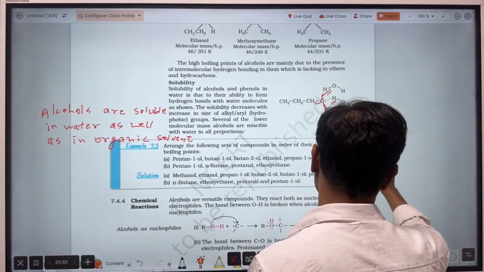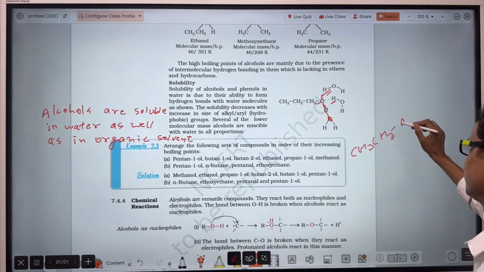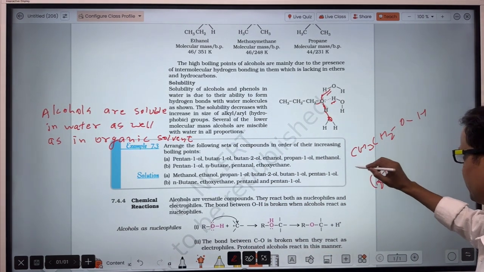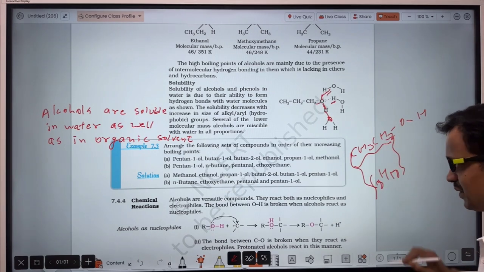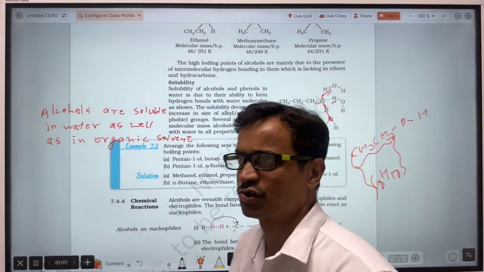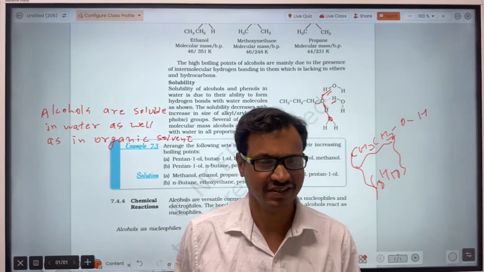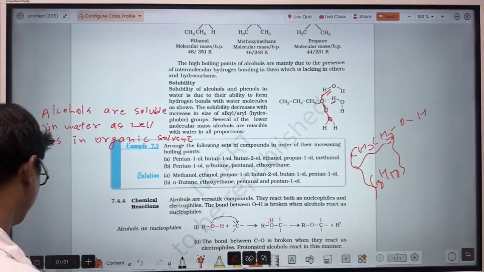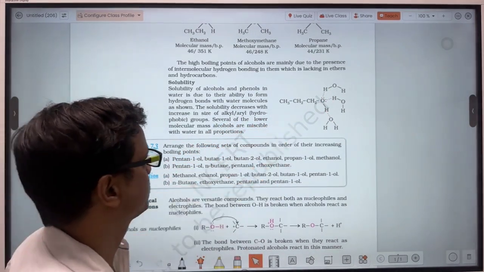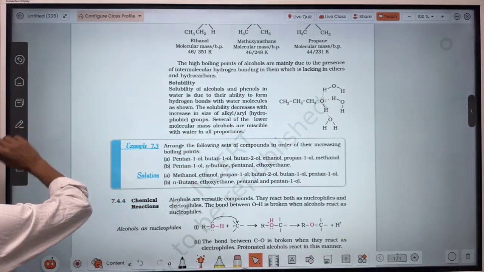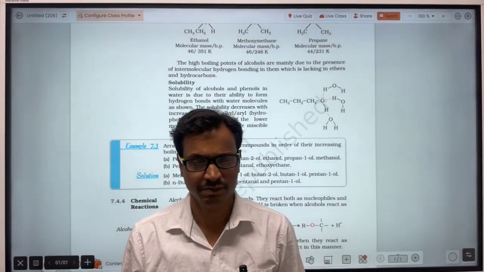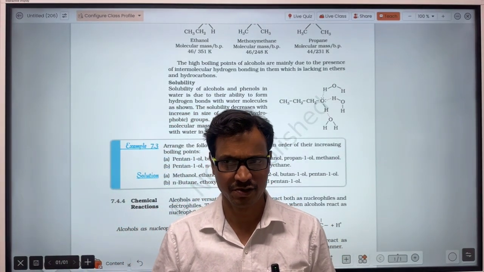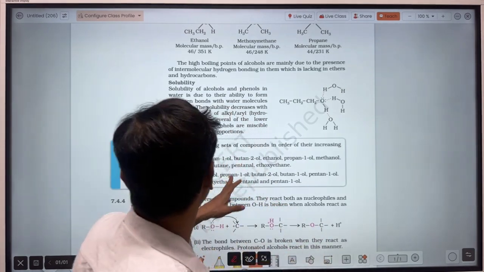And why is it soluble in organic solvents? There is an alkyl part, a hydrocarbon, suppose octane, so there will be a force of attraction between them. That's why alcohols are soluble in organic solvents also. Alcohols are soluble in water because alcohol molecules form hydrogen bonds with water molecules. Alcohols possess high melting and boiling points because the alcohol molecules are bonded with each other through strong hydrogen bonding.